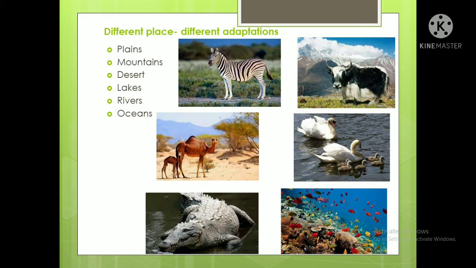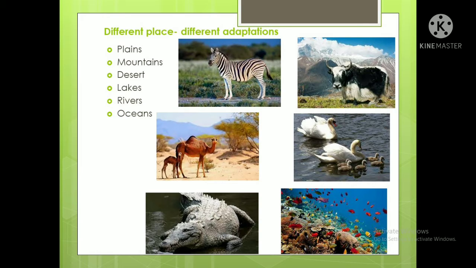If we talk about mountains, the idea that comes to us is a yak. Yaks and reindeer stay in mountain or hilly regions, and pine and fir trees grow in those areas. In the desert, the camel is the main animal, the ship of the desert, isn't it?